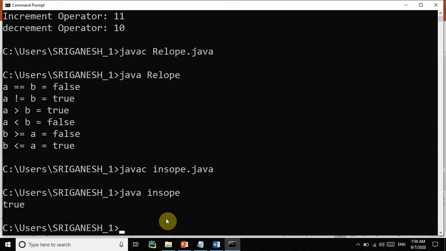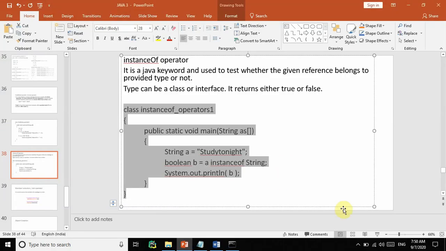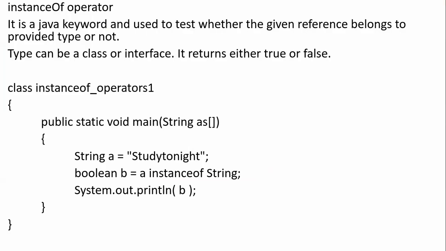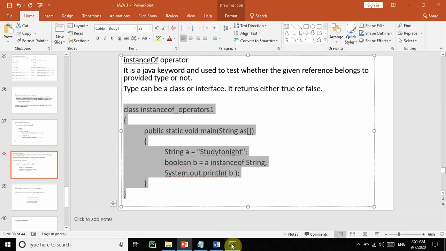So what is meant by true here? a is an instance of String. Before this line, what we created was String as a class and a as an object of the String class, and that is what we are checking. The instanceof operator is used to check whether an object belongs to a class or not. If it belongs, it will give true. We are printing b, right? It will give the answer true. So that is the thing.